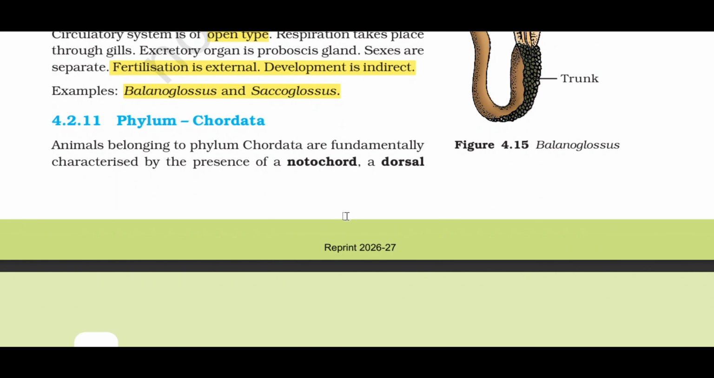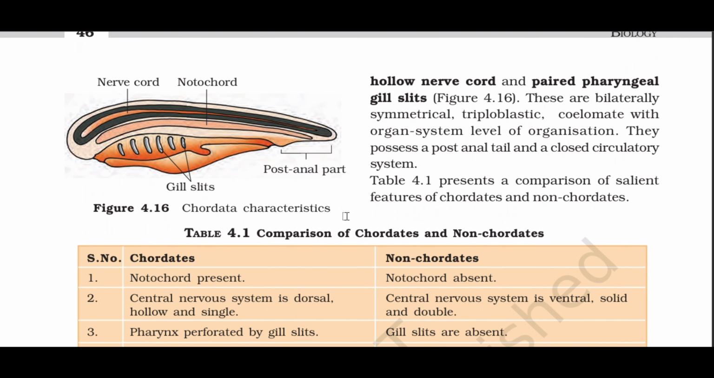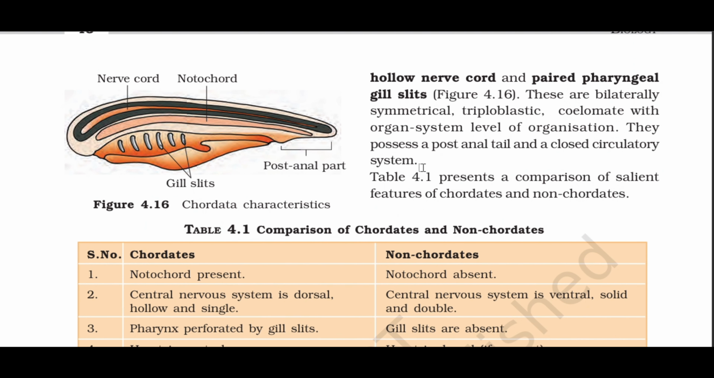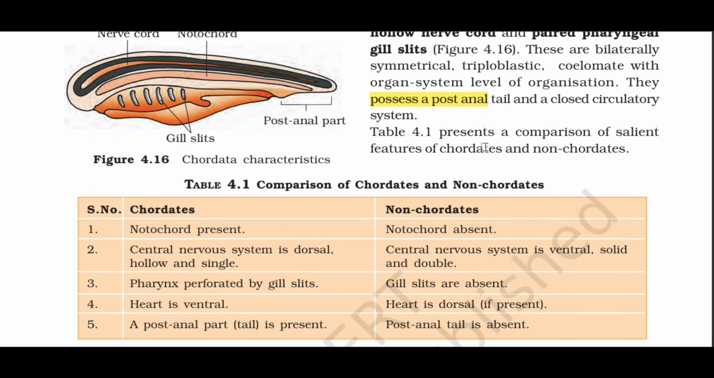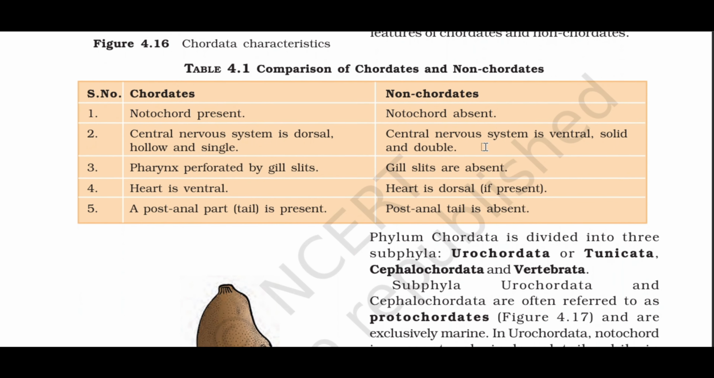4.2.11 Phylum Chordata. Animals belonging to Phylum Chordata are fundamentally characterized by the presence of a notochord, a dorsal hollow nerve cord, and paired pharyngeal gill slits, Figure 4.16. These are bilaterally symmetrical, triploblastic, coelomate with organ system level of organization. They possess a post-anal tail and a closed circulatory system. Table 4.1 presents a comparison of salient features of chordates and non-chordates.